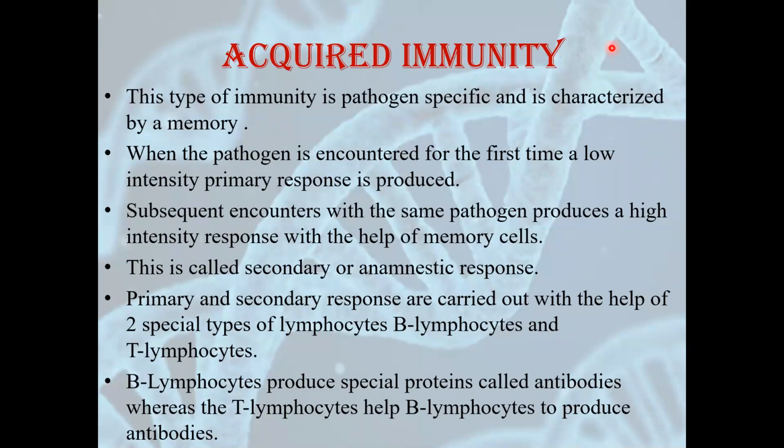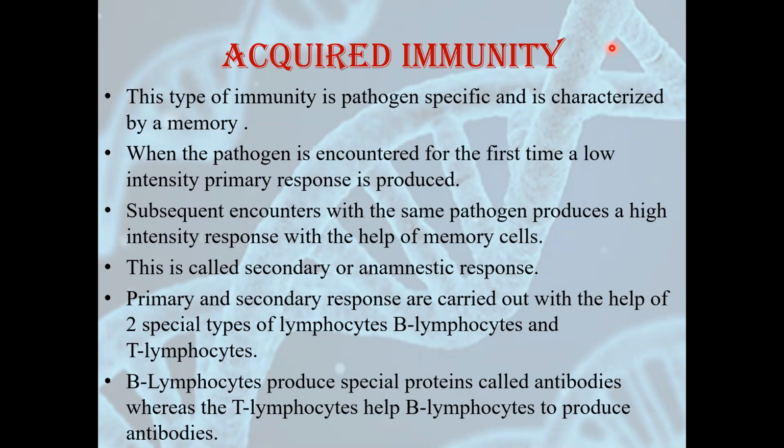Moving further, suppose if innate immunity fails to protect us from certain organisms, we have another type of immunity which is called acquired immunity. This type of immunity is pathogen specific and it is characterized by memory. Memory means our body remembers which type of pathogen has attacked it earlier in life, and this works according to that memory.